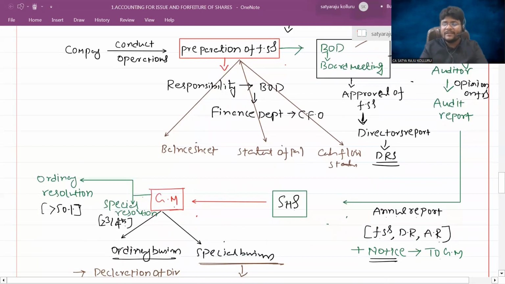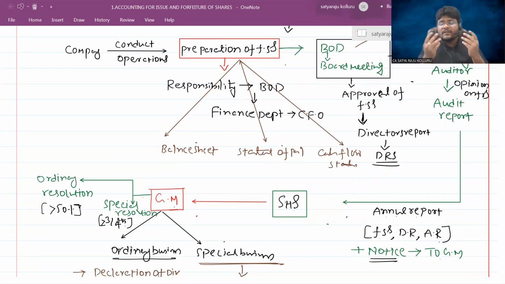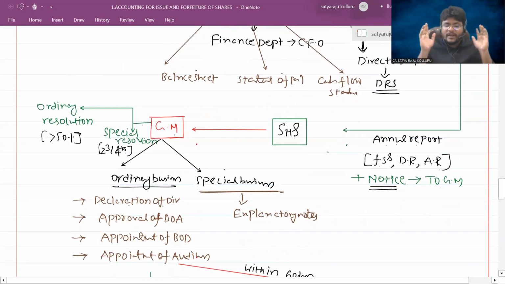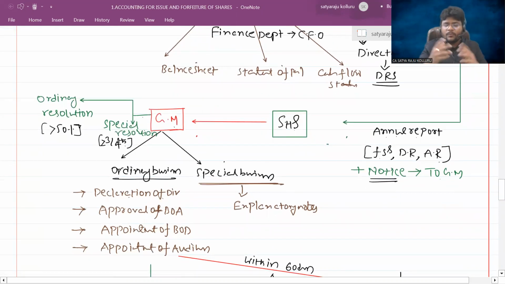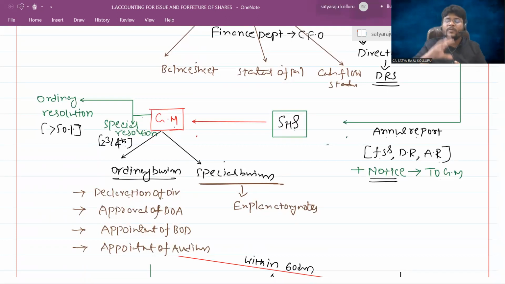Along with it, they also attach a notice, an invitation to the general meeting. In that notice, they add the ordinary business and the special business, and for each item it is clearly prescribed whether an ordinary resolution or a special resolution is mandatory. Then on the specific date given in the notice, the general meeting is conducted. In the general meeting, declaration of the dividend, approval of the books of accounts, appointment of board of directors, appointment of auditor, everything occurs, and they also discuss the special business based upon the information given in the explanatory notes.